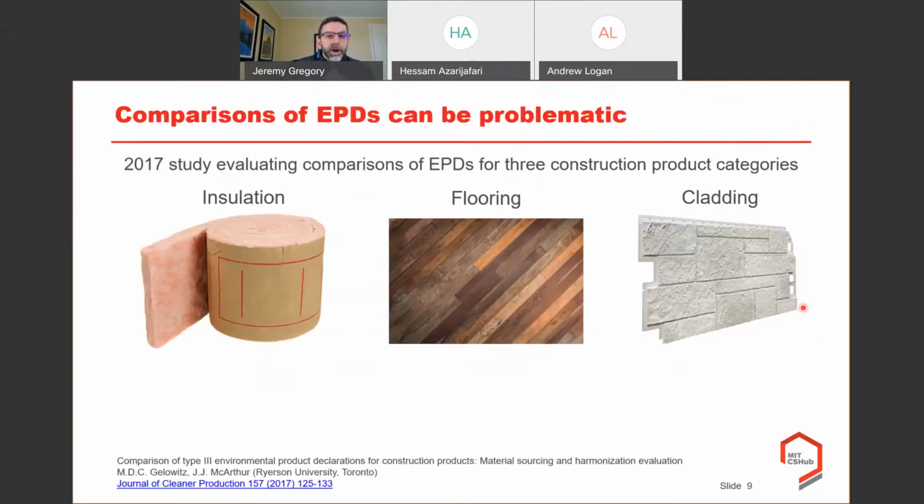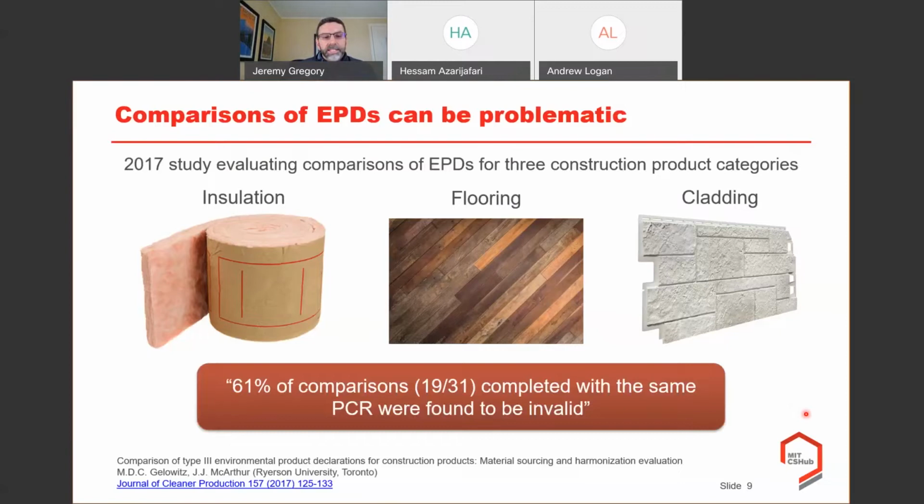And there are other folks who have looked at these comparisons of EPDs and how they can be problematic. This is some work done by a group in Canada at Ryerson University, and they compared EPDs for different types of building products, whether it be insulation, flooring, or cladding, and looked at those issues around the ISO standards and whether they met the definition of comparability, and found that in the majority of cases, comparisons were invalid because they didn't meet all those different definitions for comparisons.